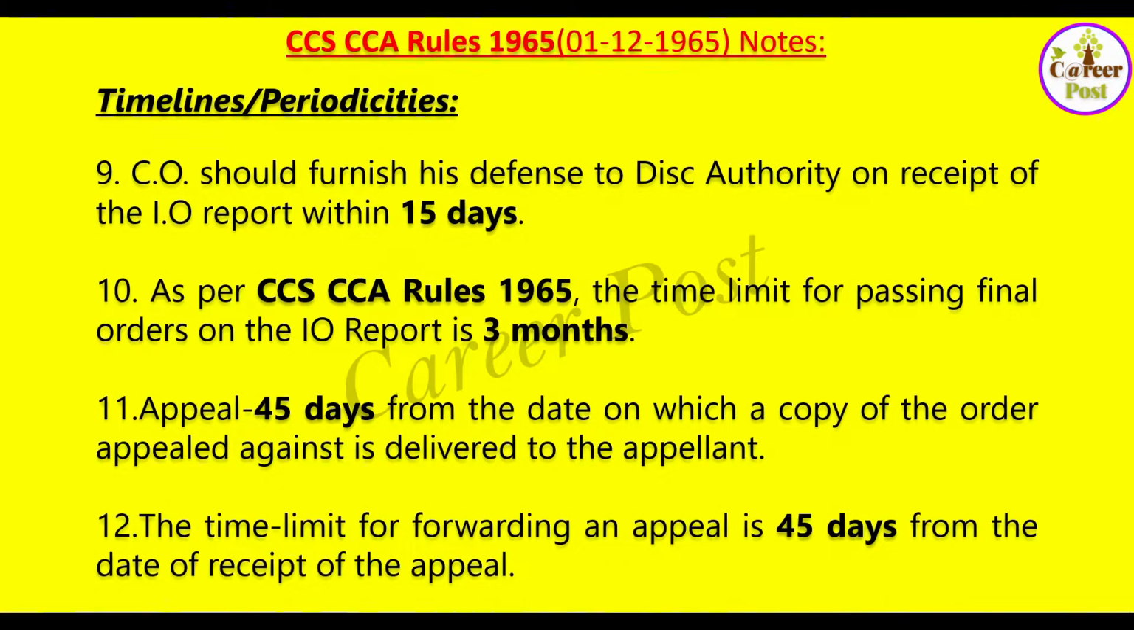The time limit for forwarding an appeal is 45 days from the date of receipt of the appeal. Whenever the appeal is received by the appellate authority, what is the time limit for forwarding the appeal?